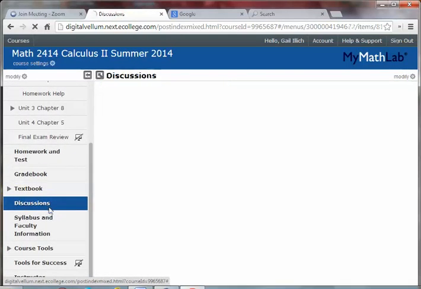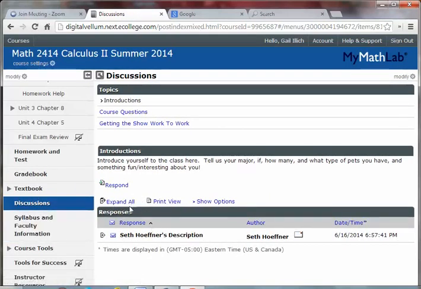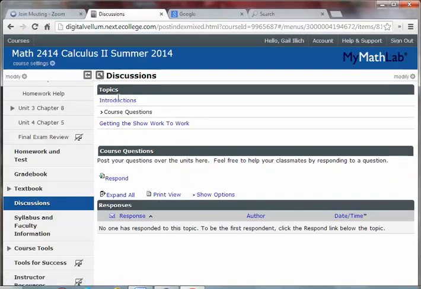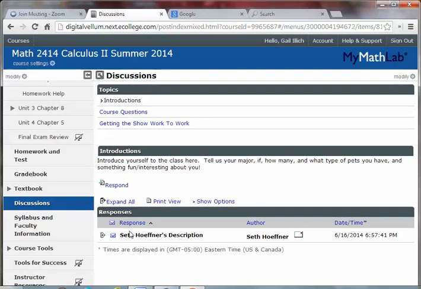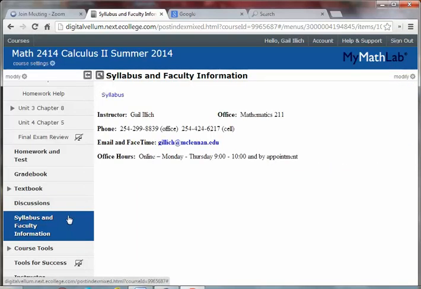In the discussion, what I want to do is have students introduce themselves to the class, and also if they have any problems getting the show work to work, if you want to talk about any problems that you have there. So any course questions you have here, and then introductions, you can post your introductions here. And then if you click on syllabus and faculty information, you'll get my information again along with the syllabus.